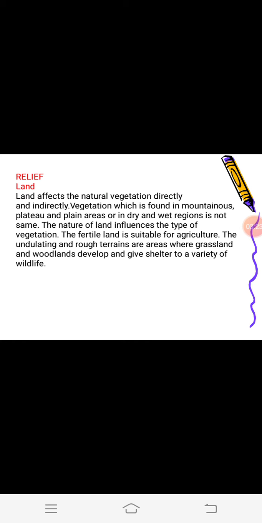In fertile land agriculture is done, and where agriculture is not possible it is converted into forest. Big forests are found there. They are not only forest and grassland, these forests are also the shelter of wildlife.